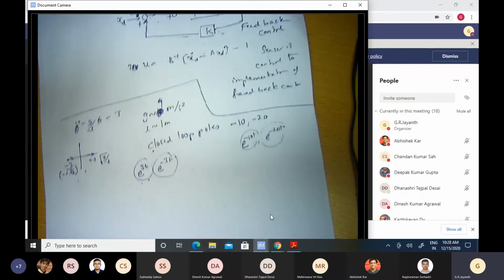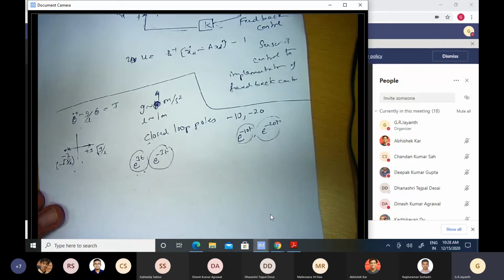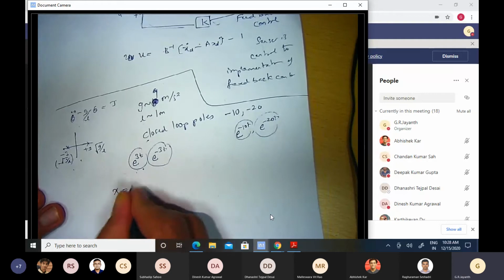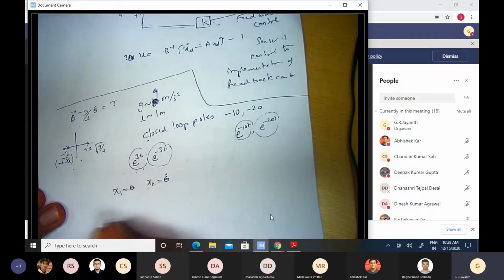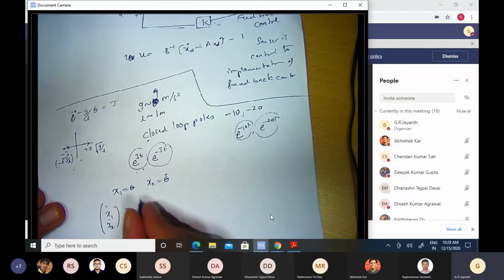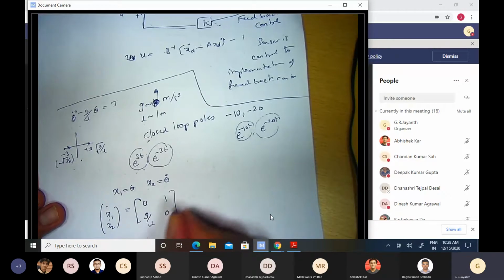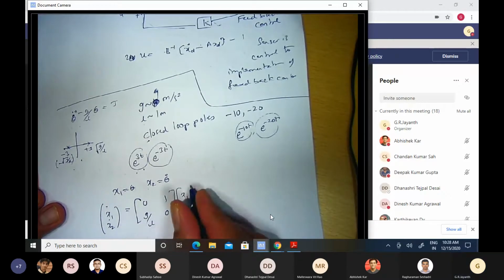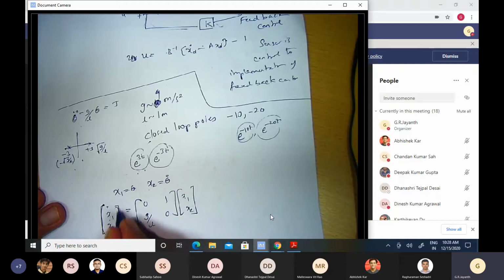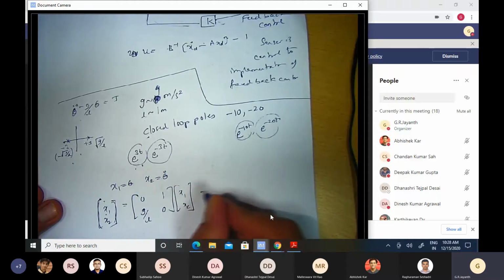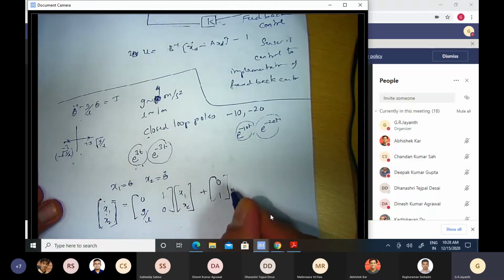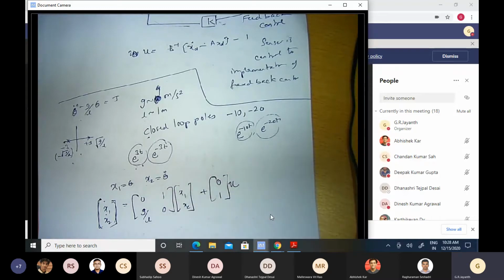So now let us implement pole placement. Let us define x1 as theta, x2 as theta dot, so that I will have [x1 dot, x2 dot] equal to [0, 1; G by L, 0] times [x1, x2], plus [0, 1] tau. I will not use tau here because in control systems literature, generally the symbol U is used as an input.